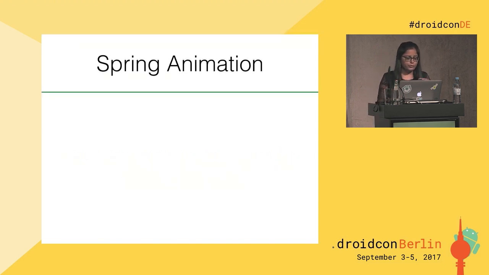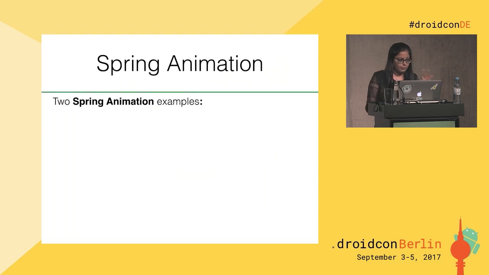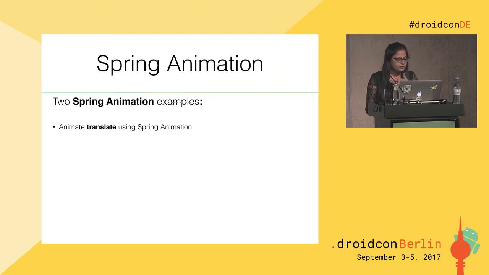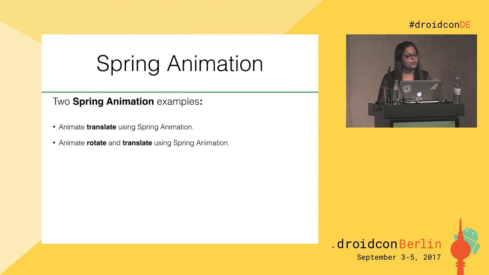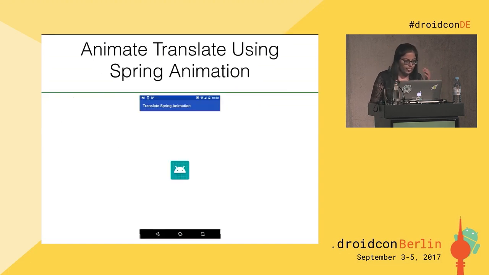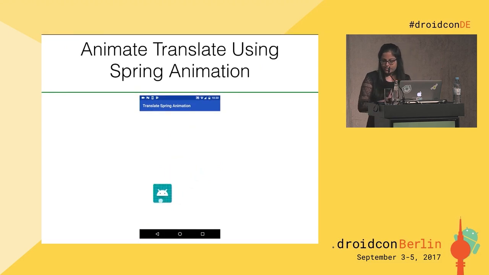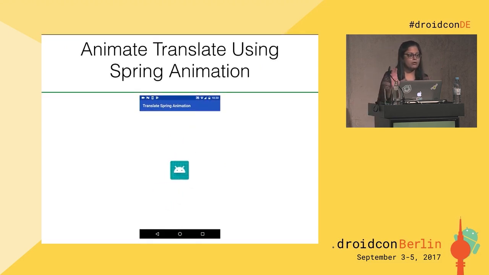For doing this, I'm going to take you through two examples. First, how to do the translate using Spring Animation, and second, how to do the rotate and translate using Spring Animation. So first, the translate. Now you can see we have an image view in the center, and when we move it up or down with my finger, it returns to its initial position with some spring effect, some bounciness.